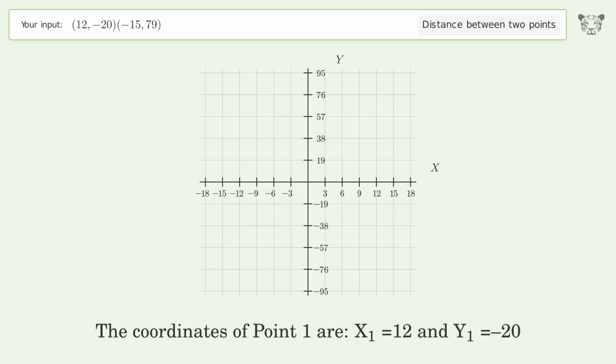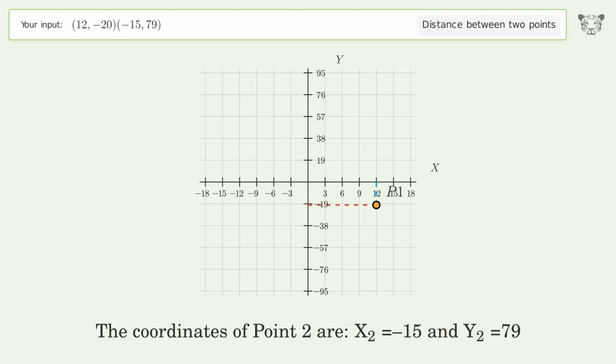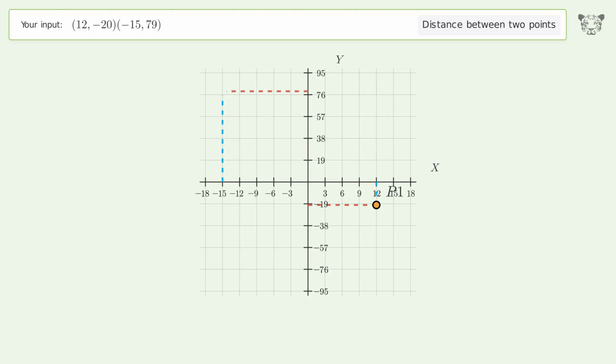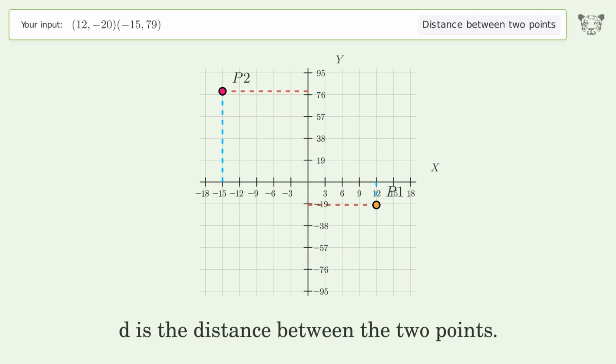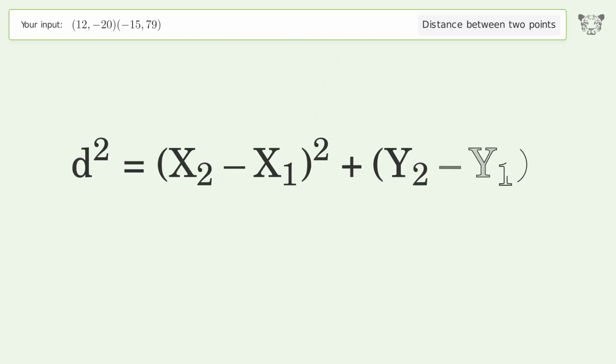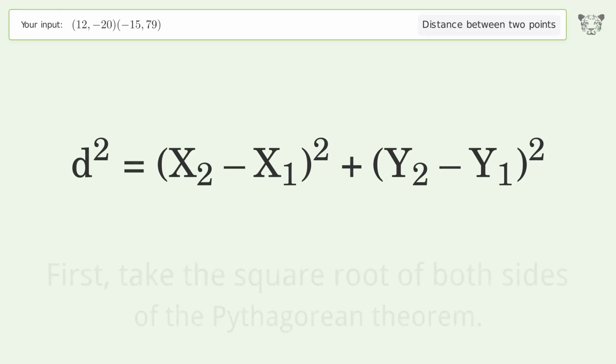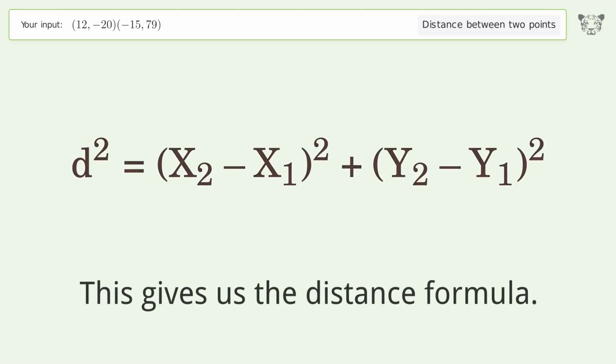The coordinates of point 1 are x1 equals 12 and y1 equals negative 20. The coordinates of point 2 are x2 equals negative 15 and y2 equals 79. D is the distance between the 2 points. First, take the square root of both sides of the Pythagorean theorem. This gives us the distance formula.